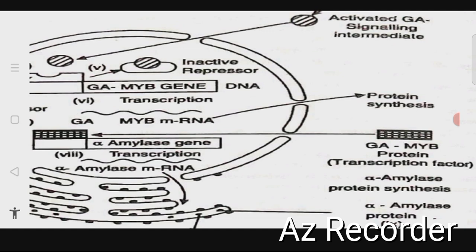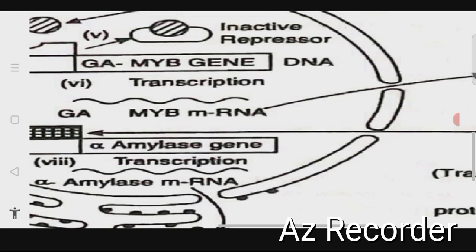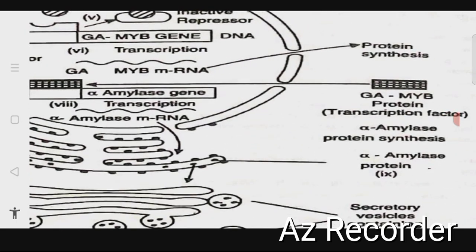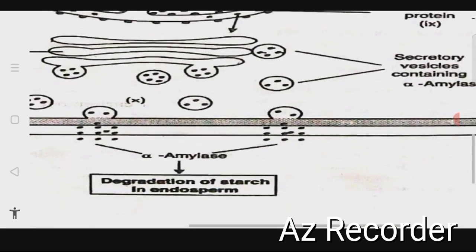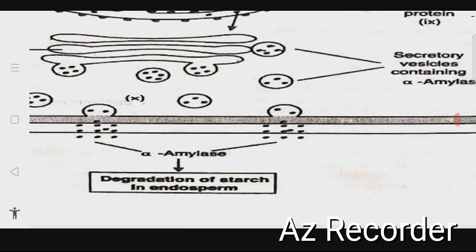The GAMYB protein enters the nucleus and binds with the promoter of the gene for alpha amylase and other hydrolytic enzymes. The alpha amylase gene and other genes that encode hydrolytic enzymes are transcribed. Alpha amylase mRNA moves out of the nucleus to the rough endoplasmic reticulum in the cytoplasm for translation, and alpha amylase protein is synthesized. Alpha amylase protein is secreted via Golgi bodies. Finally, alpha amylase causes degradation of starch in the endosperm. Thank you.